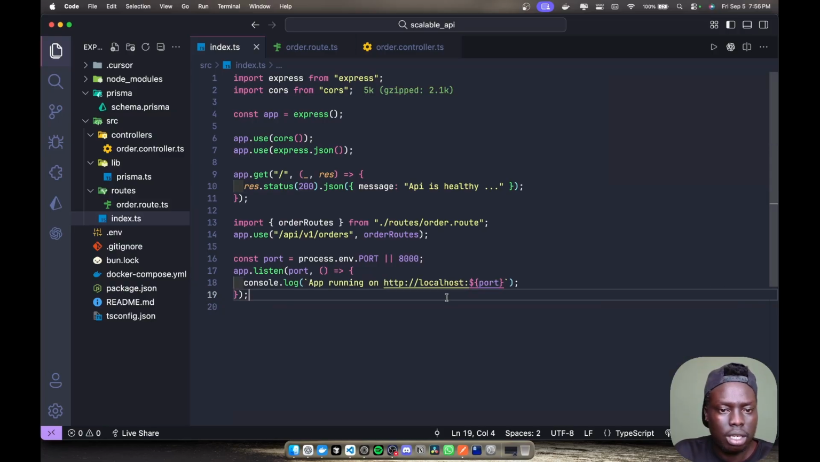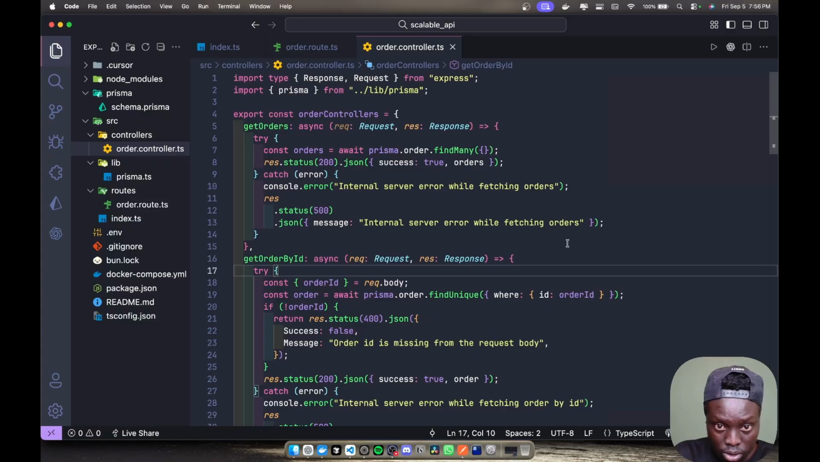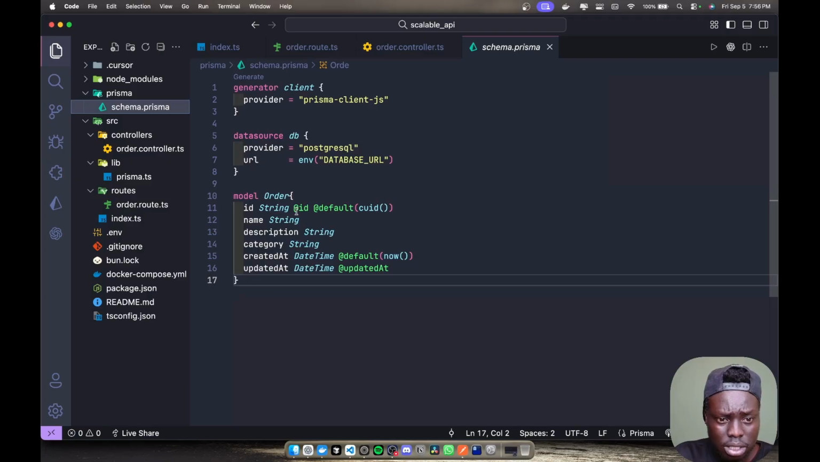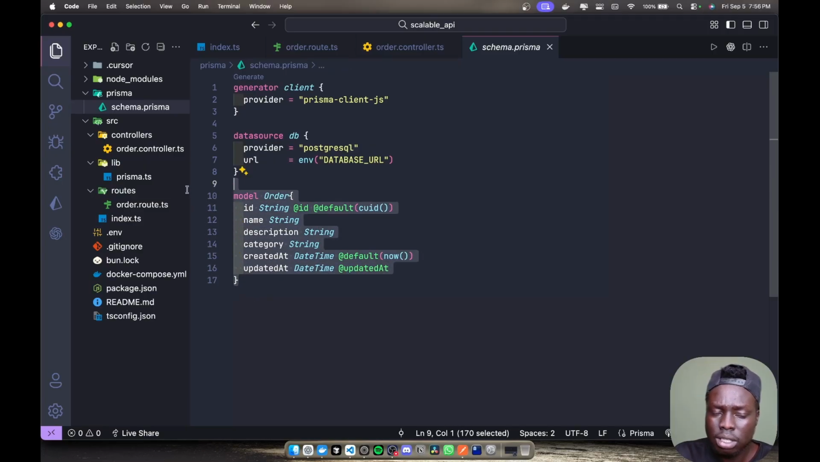So let me just go to the controller. This is where all the magic is happening. Now before we go to the controller, I want to explain the schema. As you can see, this is something simple. We have ID on the schema, we have the name, we have description and category. So these are the things that I have inside the schema, and also we have created at and updated at. This is how you define the schema inside Prisma.